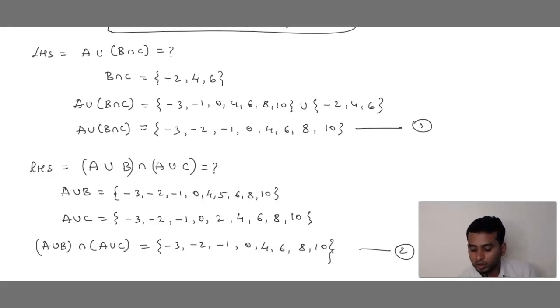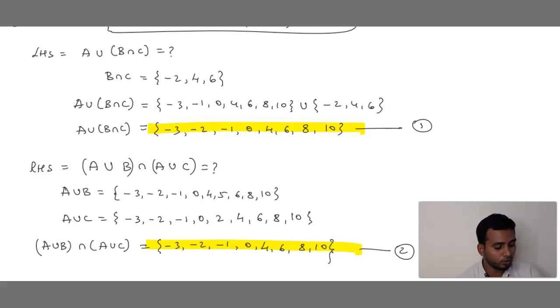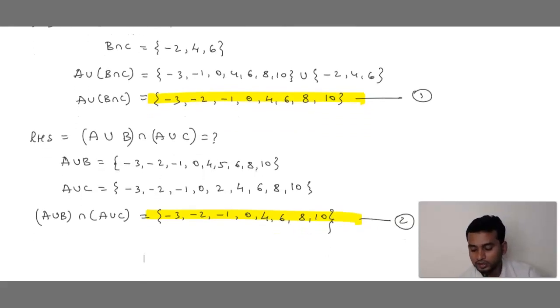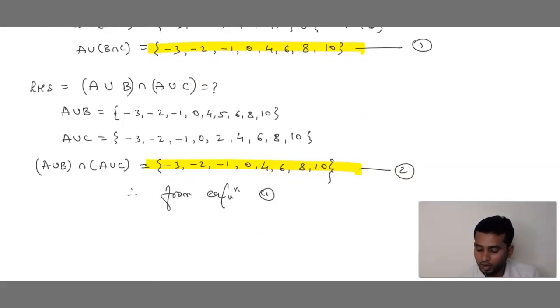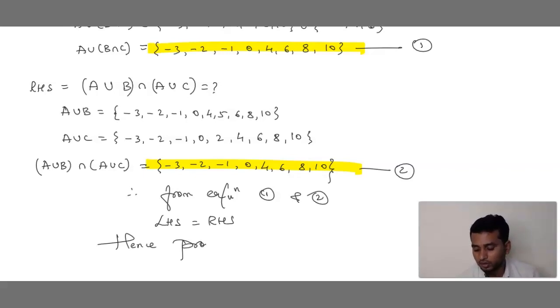Now can you compare equation 1 and equation 2? Minus 3, minus 2, minus 1, 0, 4, 6, 8, 10. You can see in both cases it is equal, correct? So therefore, from equation 1 and 2, LHS is equal to RHS. Hence proved.